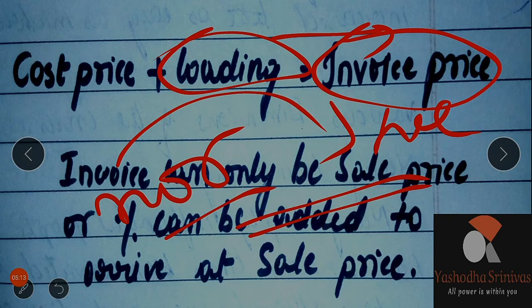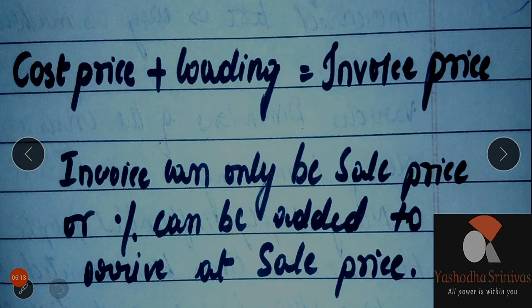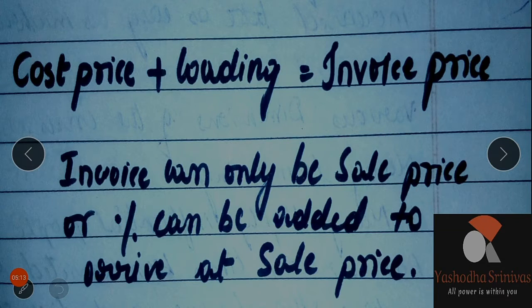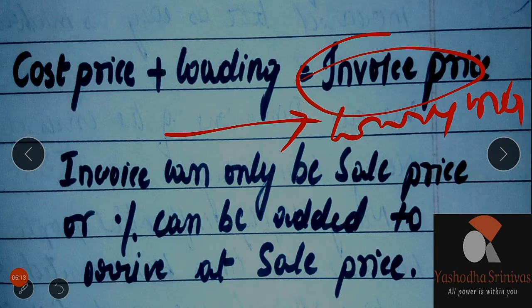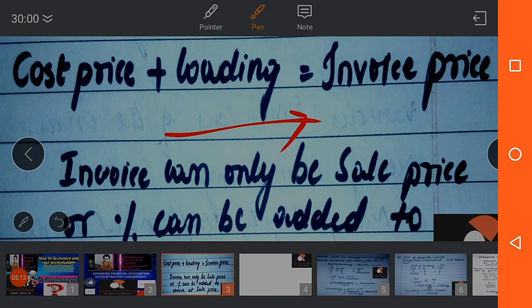It is unrealized profit. Once these goods are sold to the final consumer, and the consumer pays for all these things, only then will it be realized. Until then it remains unrealized profit. Once the final sale is made to the consumer, then only this money along with the invoice price will be given to the consignor, and then it will be realized.